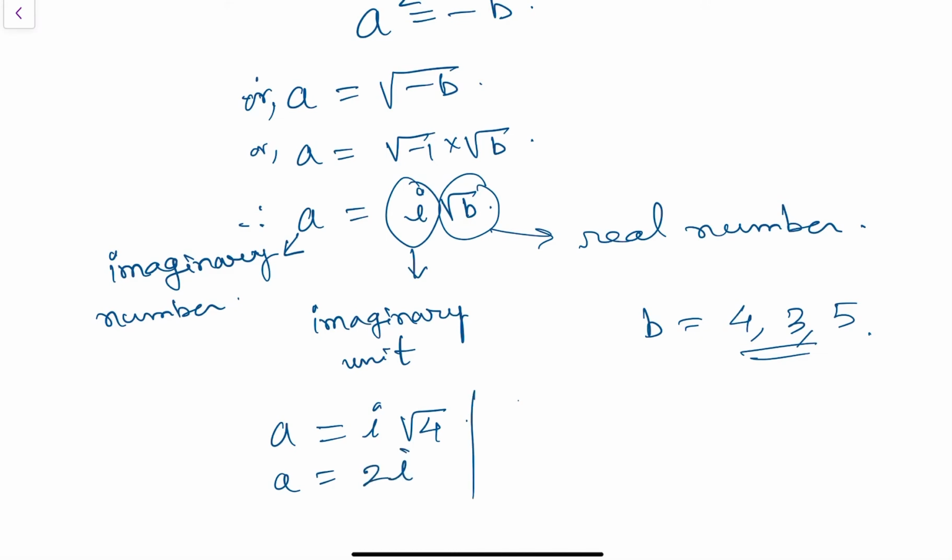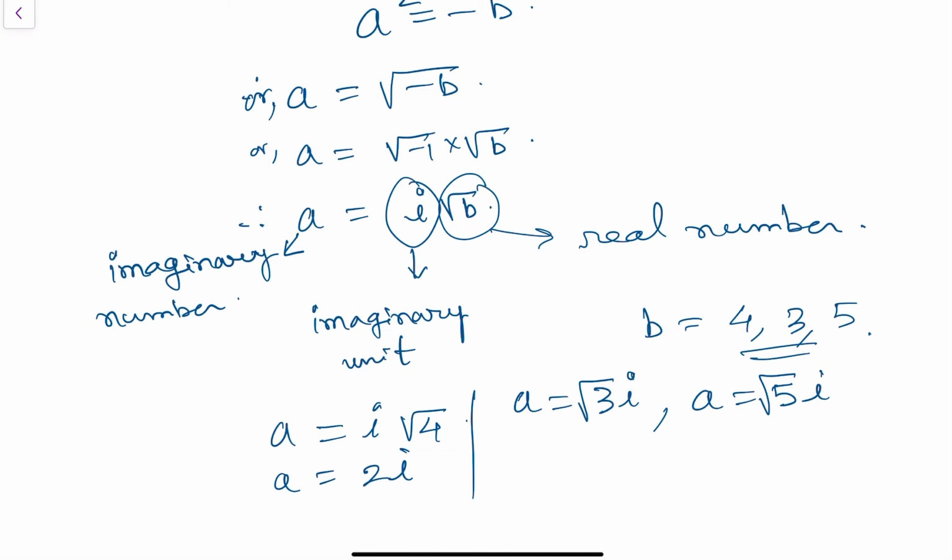Similarly, when b equals 3, a equals square root of 3 times i, and another number is a equals square root of 5 times i. That's clear. These are the imaginary numbers.